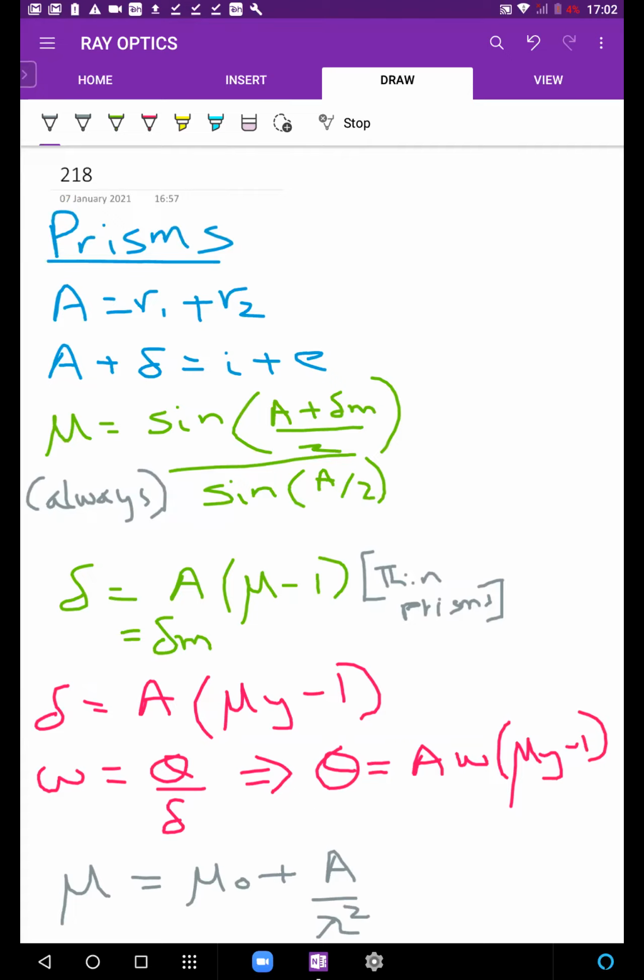Was this a 12th class chapter? I think, yeah, from your NCERT, this is in 12th.